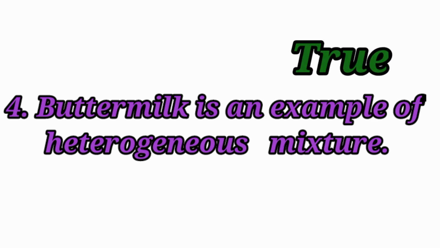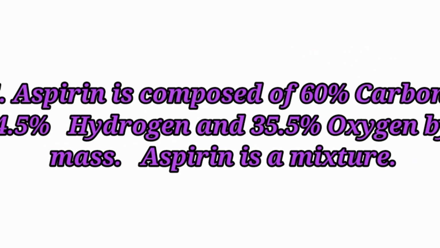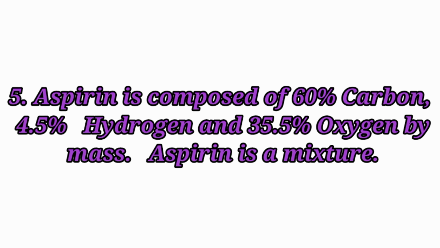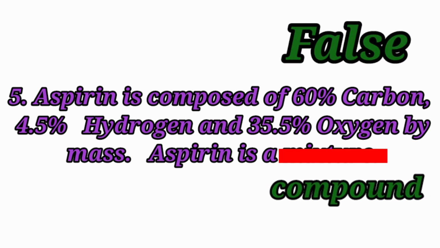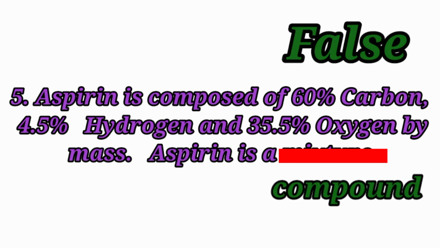Answer true. Fifth question. Aspirin is composed of 60% carbon, 4.5% hydrogen and 35.5% oxygen by mass. Aspirin is a mixture. Answer false. The correct statement is aspirin is composed of 60% carbon, 4.5% hydrogen and 35.5% oxygen by mass. Aspirin is a compound.